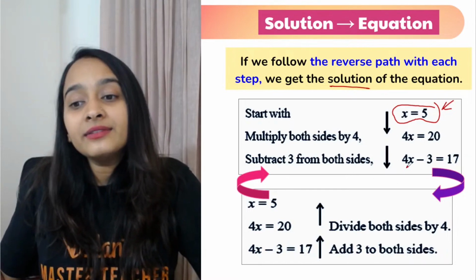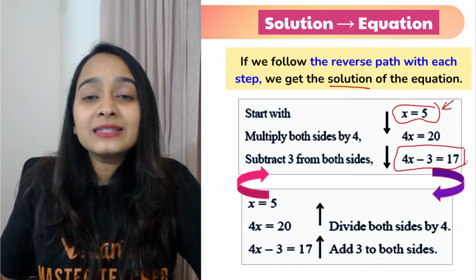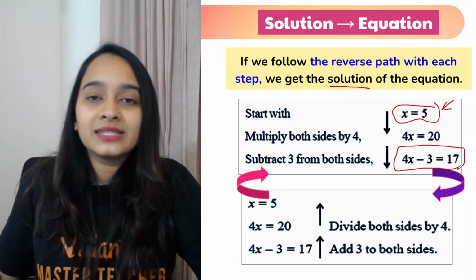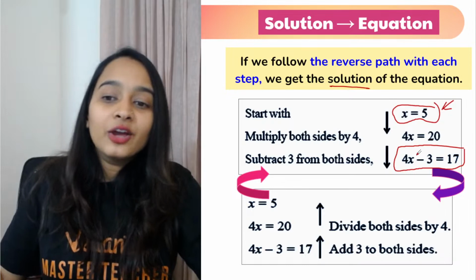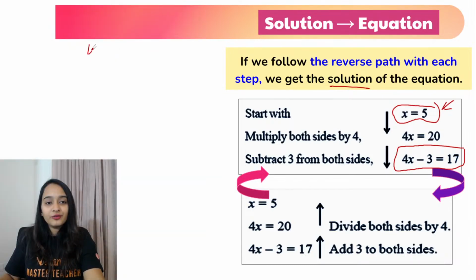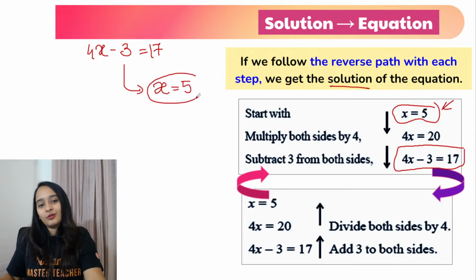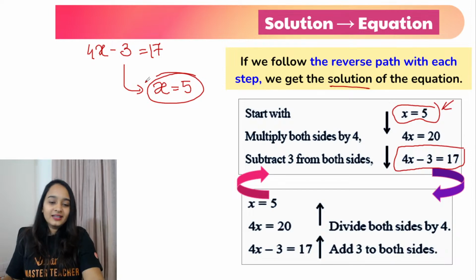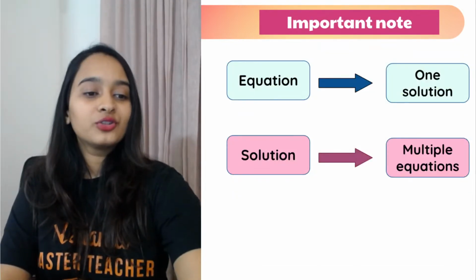I have subtracted 3 on both the sides. So I have an equation 4x minus 3 equals 17. Right? This is our equation. Now, if I solve this equation 4x minus 3 equals 17, I will get the solution as x is equal to 5. Understood? So, this is how you form an equation from a solution.